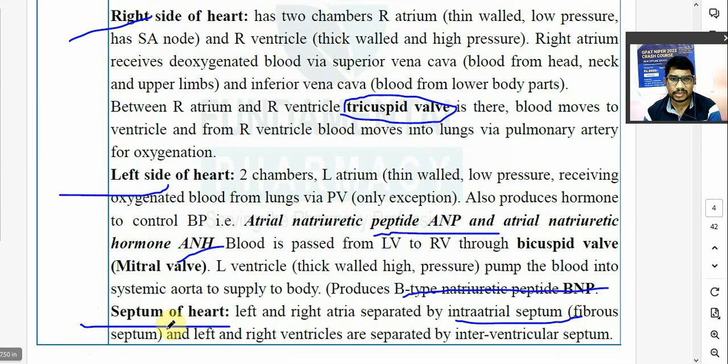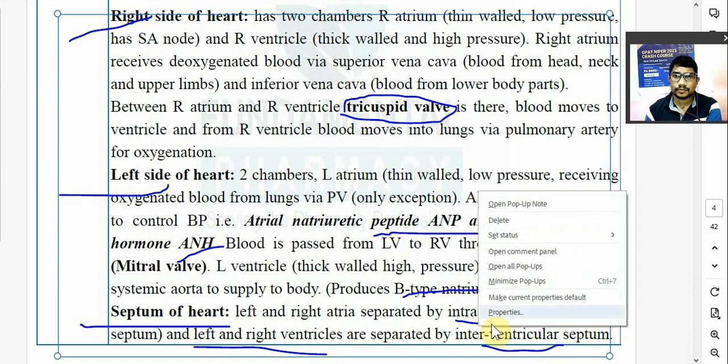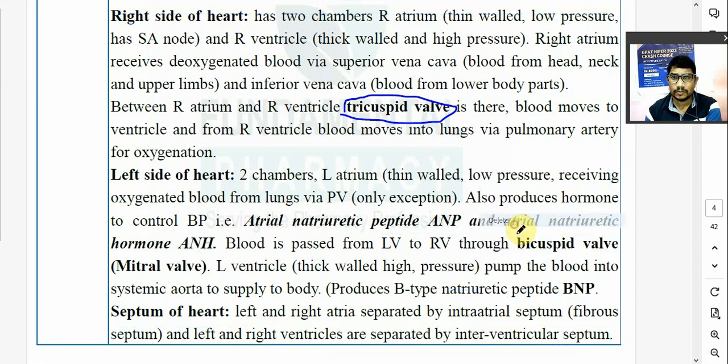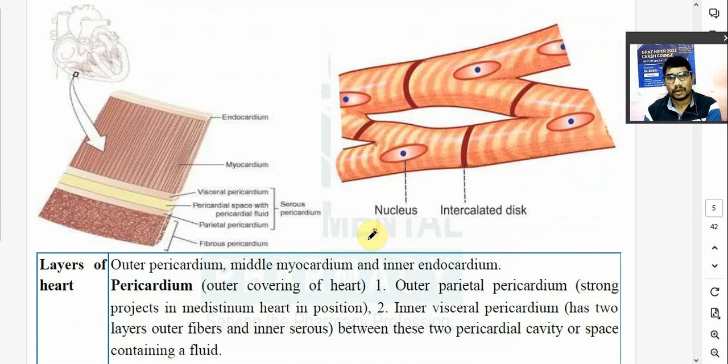It is made up of fibrous tissue, so it is known as a fibrous septum. And left ventricle and right ventricle are separated by the interventricular septum. Are you getting it? समझ रहा है आपको? ये काफी important है.